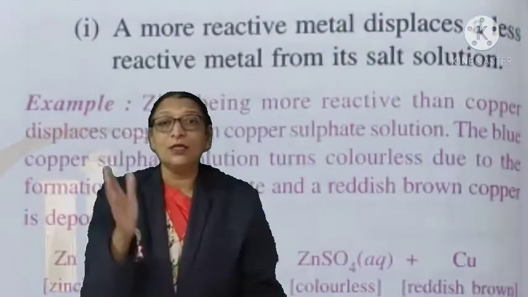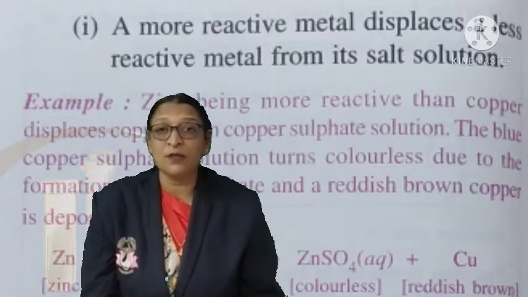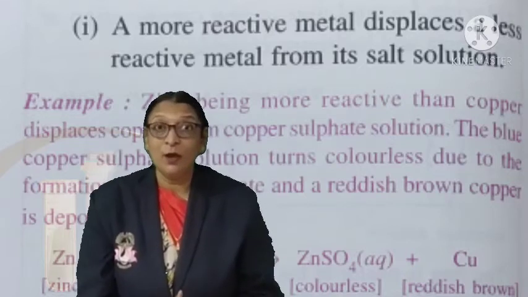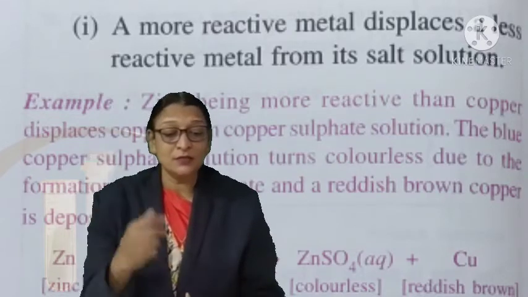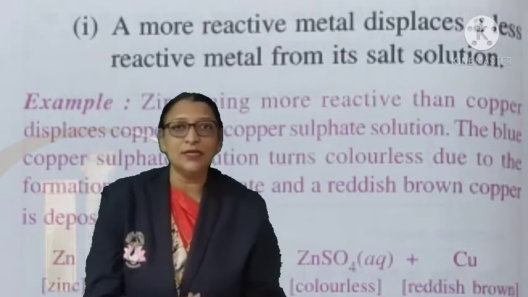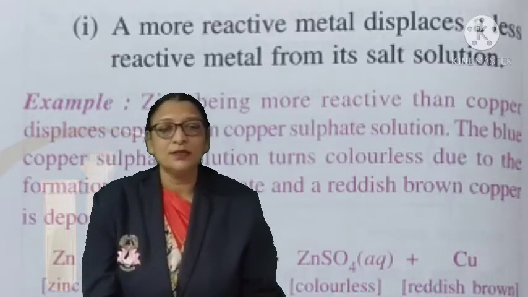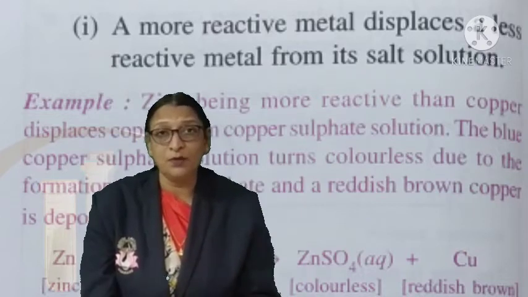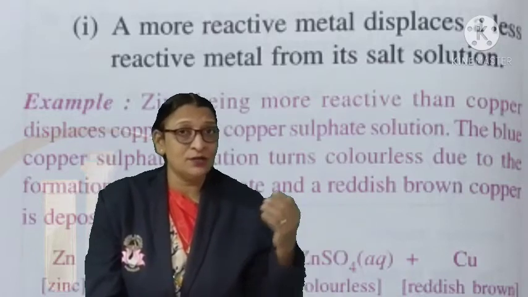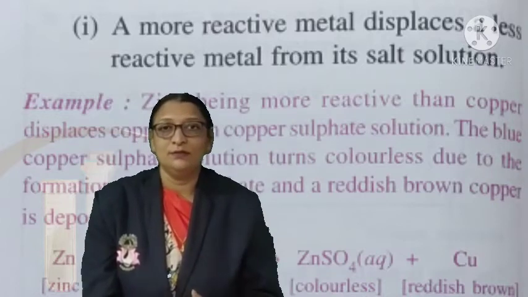Here we can see the variety of reactions taking place with different substances. Among them, the first one: when a more reactive metal reacts with the salt containing a less reactive metal, the more reactive metal displaces the less reactive metal from the compound, forms a new metallic salt solution, and gives away the less reactive metal in the pure form.